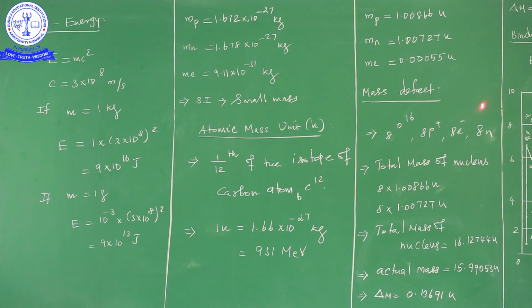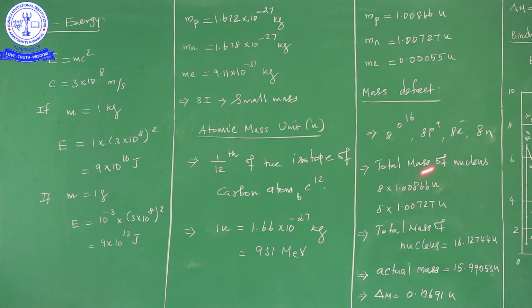Similarly, we have 8 neutrons in the oxygen nucleus. This is the mass of the neutron in atomic mass units, which I hope you already know: 1.00727 atomic mass unit. This is the mass of one neutron, multiplied by the number of neutrons. Suppose we want to calculate the total mass of the oxygen nucleus. We already know the oxygen nucleus consists of 8 protons and 8 neutrons.